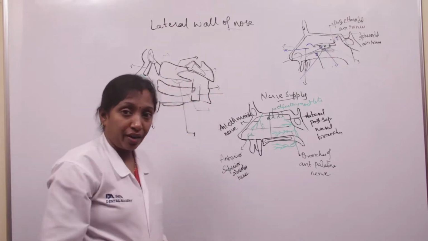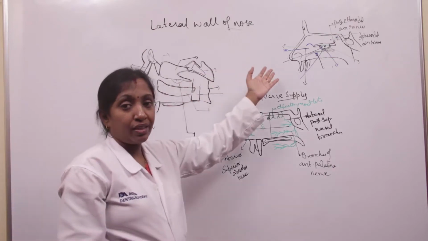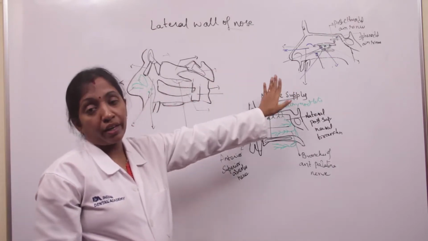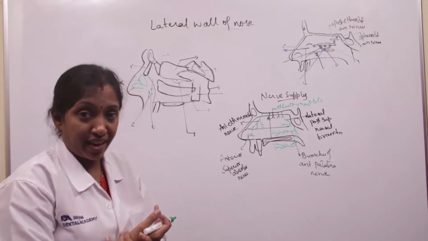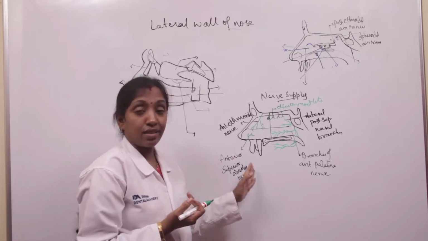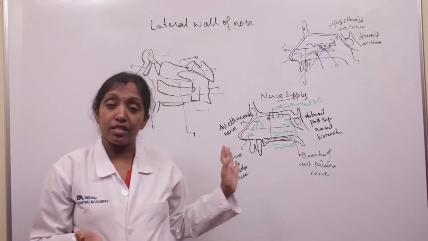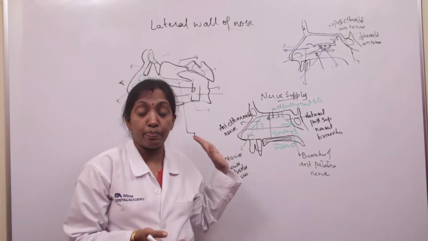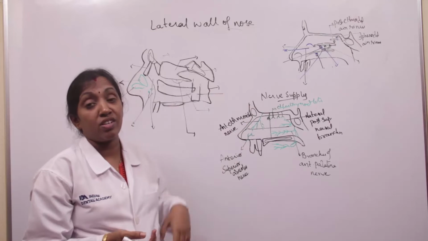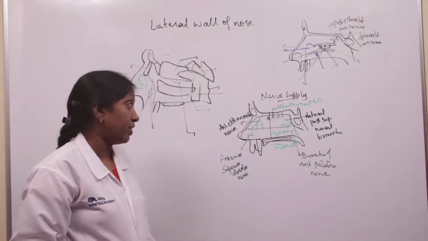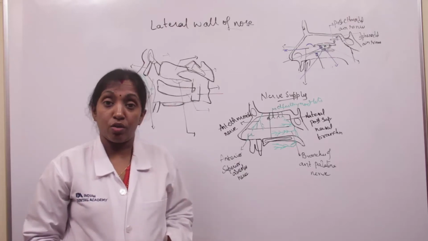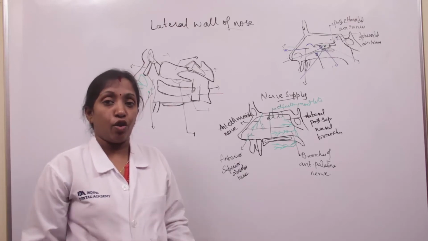They form the bony part of the lateral wall of the nose, and beneath the concha we have the meatus, which receives the openings of the paranasal air sinuses. And this is the nerve supply: special sensory by the olfactory nerves, and general sensory by the branches of the trigeminal nerve. So that is the end of the lateral wall of the nose.